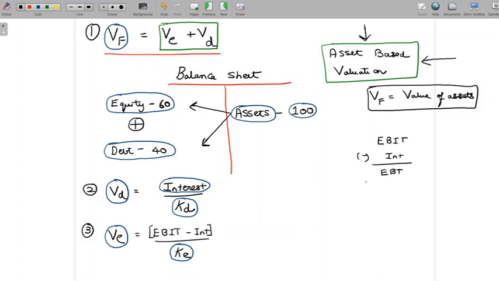The point here is, you might say that we'll have to subtract tax from this and then get EAT. It is EAT, and then from this we are supposed to subtract preference dividend, and it is in fact PAES, profit available to equity shareholders. This is what has to be discounted to present value. So when I say PAES, what I mean here is profit available to all equity shareholders.